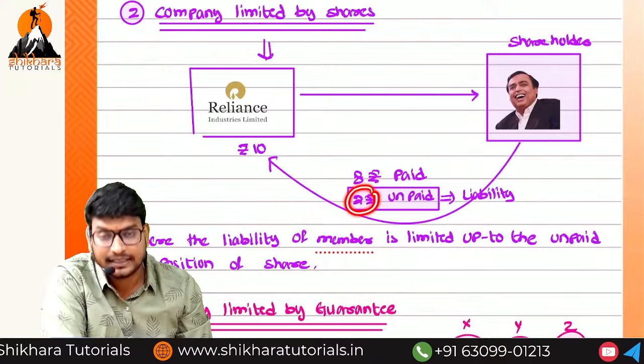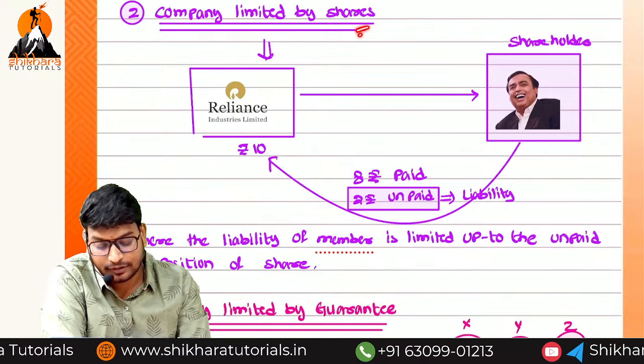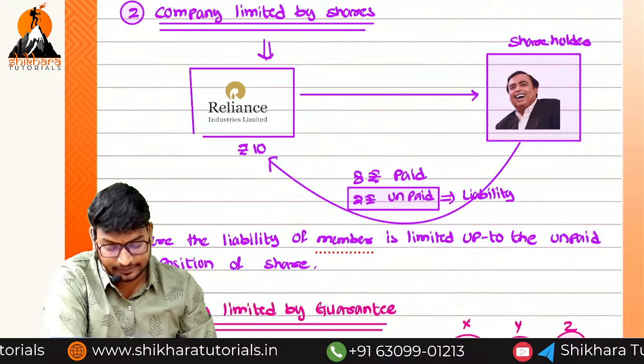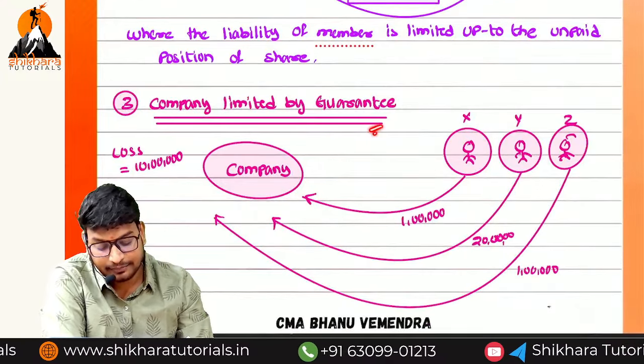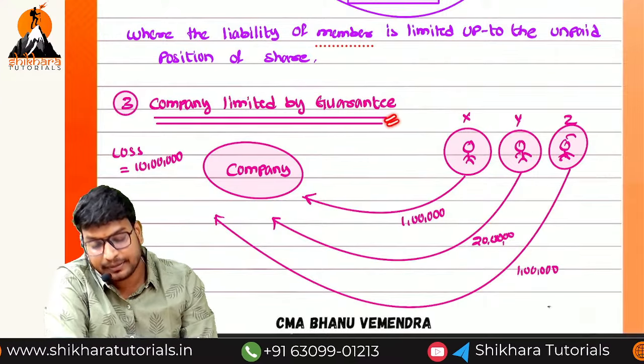The 2 rupees only is liable from the point of view of Mukesh Ambani. So that is called what? Company limited by shares. What is the next one? Company limited by guarantee. What is the meaning of company limited by guarantee?